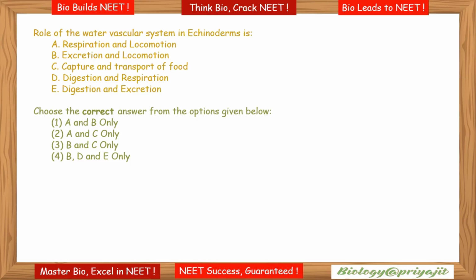Role of the water vascular system in echinoderm. The most distinctive feature of echinoderm is the presence of water vascular system, which helps in locomotion, capture, transport of food and respiration. So here the correct answer will be option 2, A and C only. That means respiration and locomotion and capture and transport of food, both A and C.